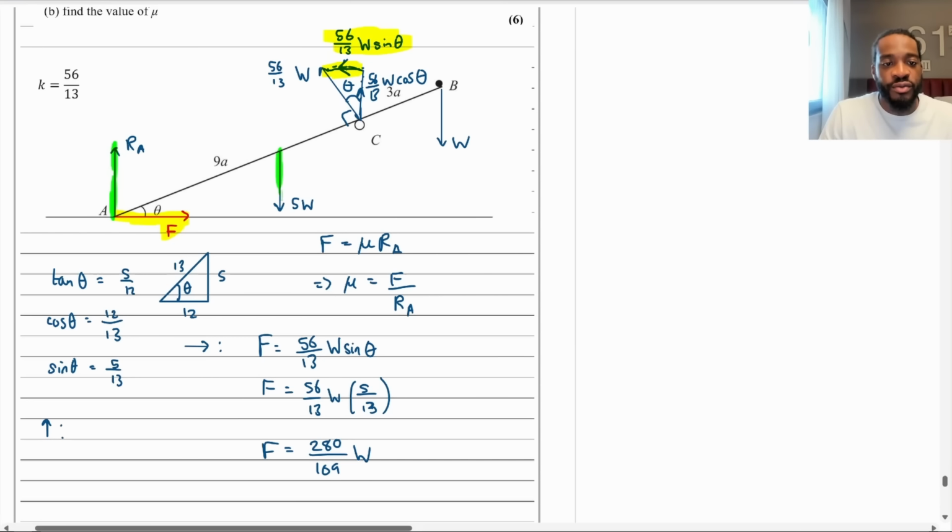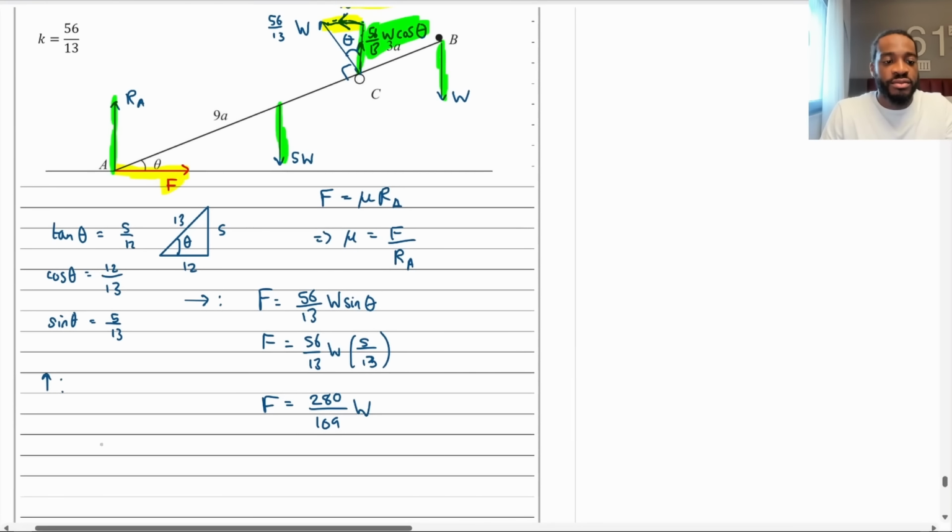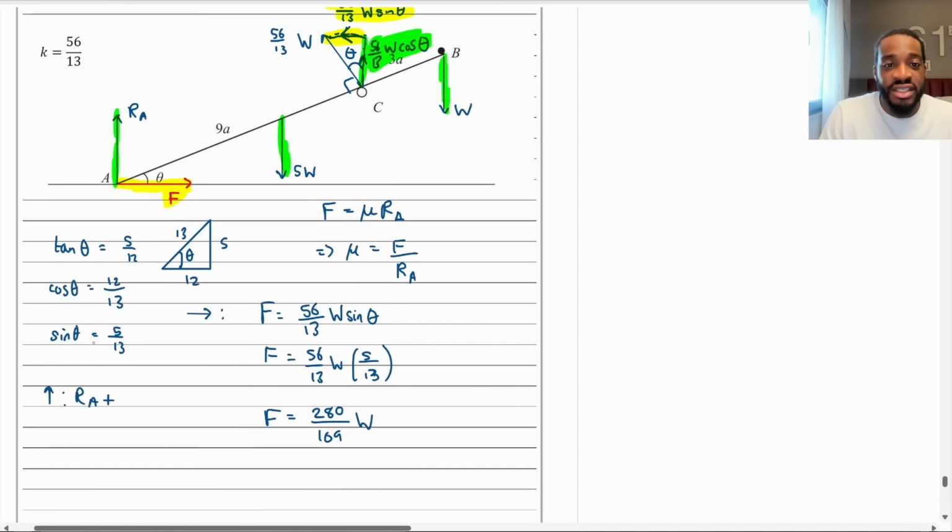Then I've got these two, don't I? Going down. And then I've got this as well going up. So there are 4 forces. 2 are going up, 2 are going down. The 2 going up are, I'll do it here, RA plus that 56 over 13 W cos theta.